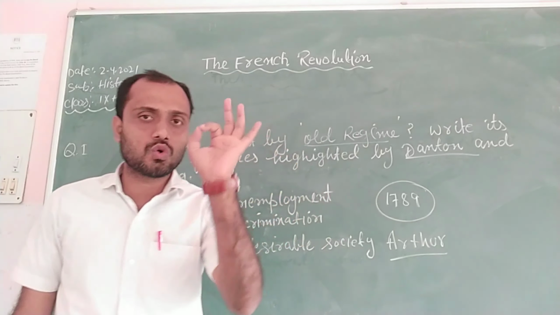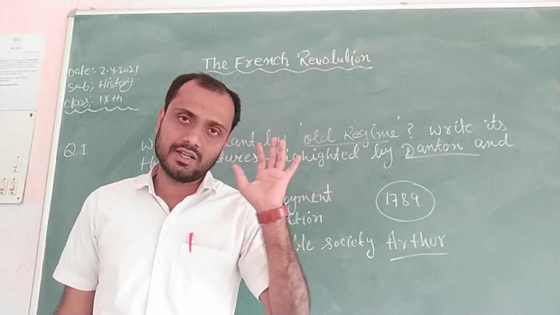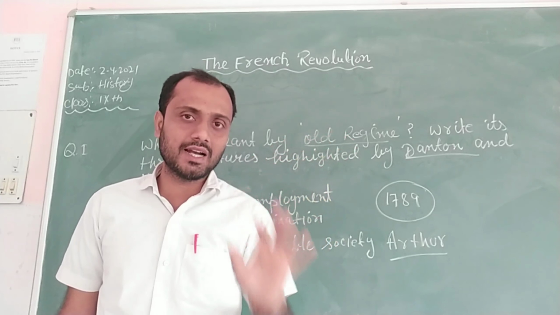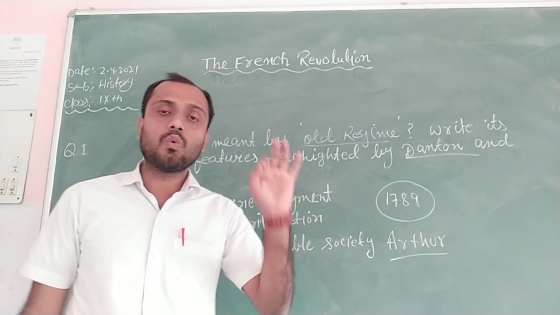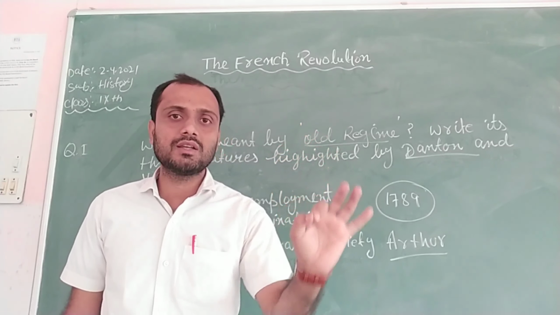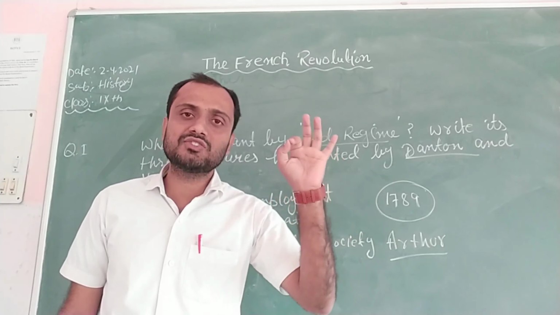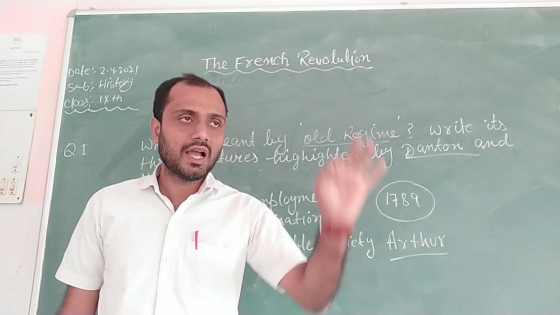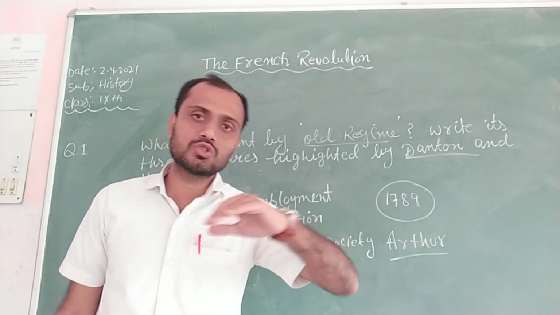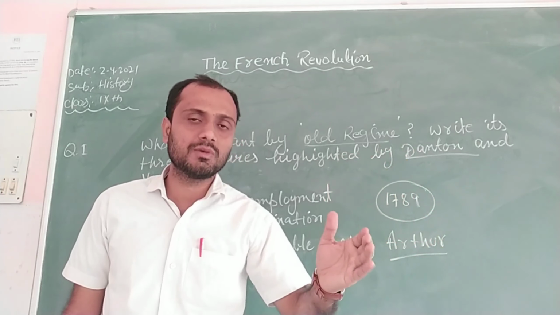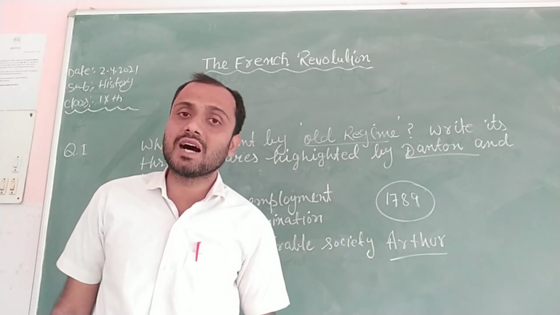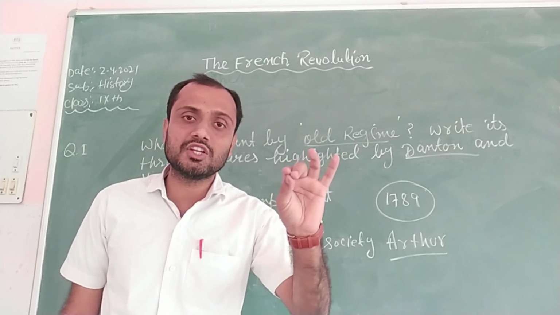So you know that before the French Revolution, George Danton wrote a letter to his friend in which he said that unemployment was very common in France. He searched a lot, went from door to door to search for any job, but could not find any job.